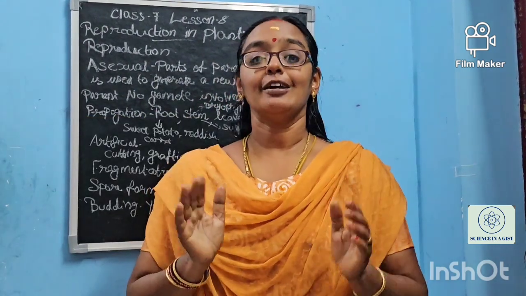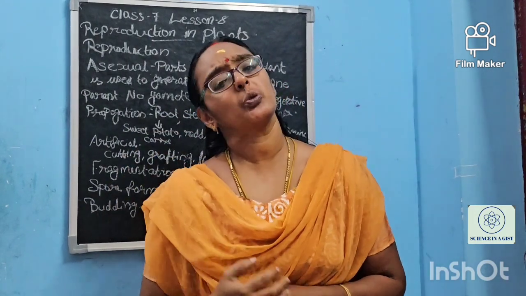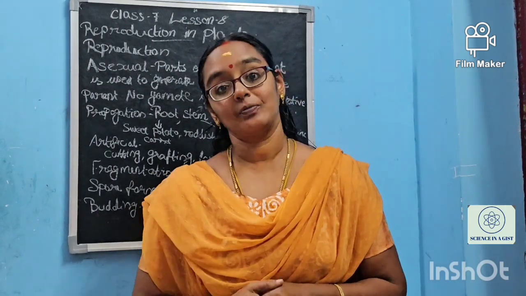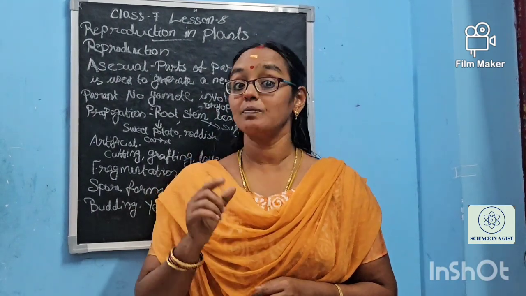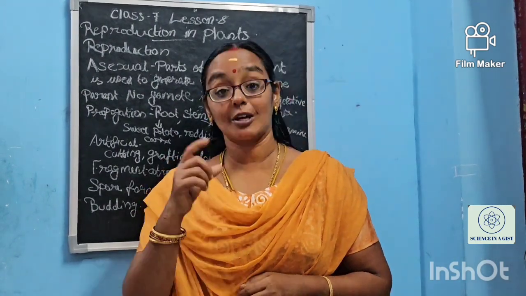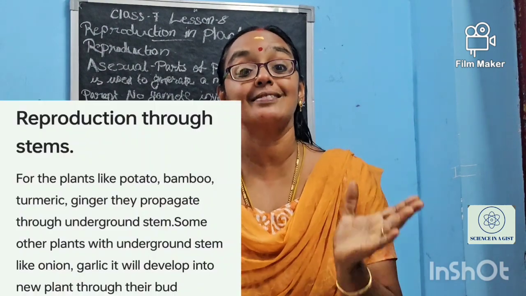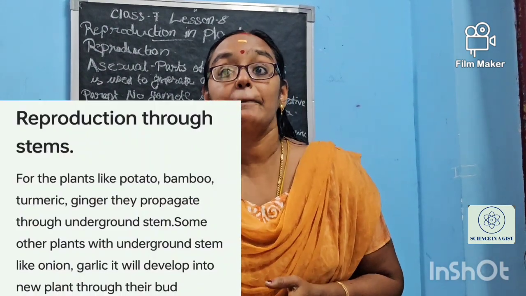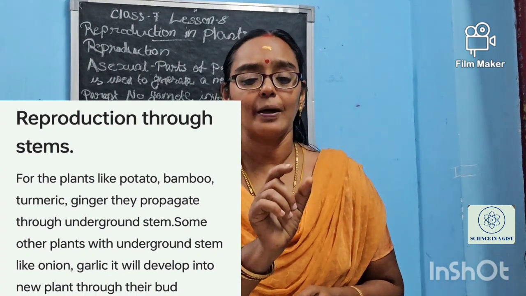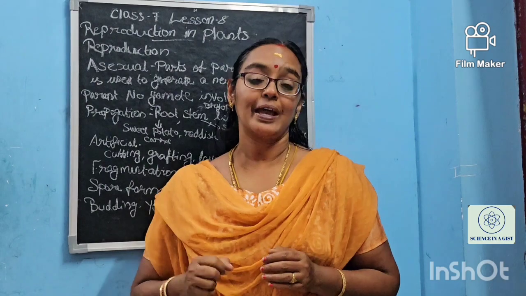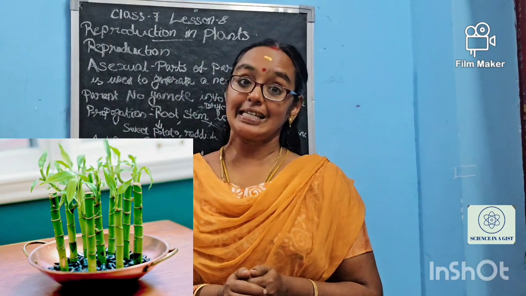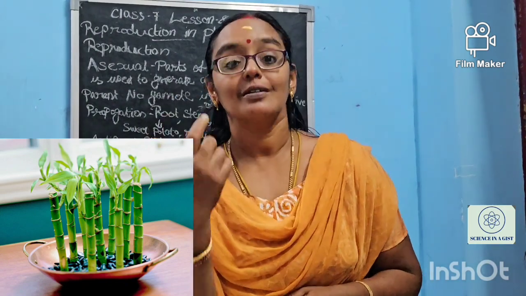In the same way there is vegetative propagation through stem. In the case of banana, bamboo, and ginger, rhizomes are there. I have already taught you, right? Rhizomes of the ginger, and for turmeric also. These are modified stems. We can see some buds protruding out from this modified stem. If we cut the part along with this bud and plant it, after some days, a new plant will be grown. This is the way through the stem.